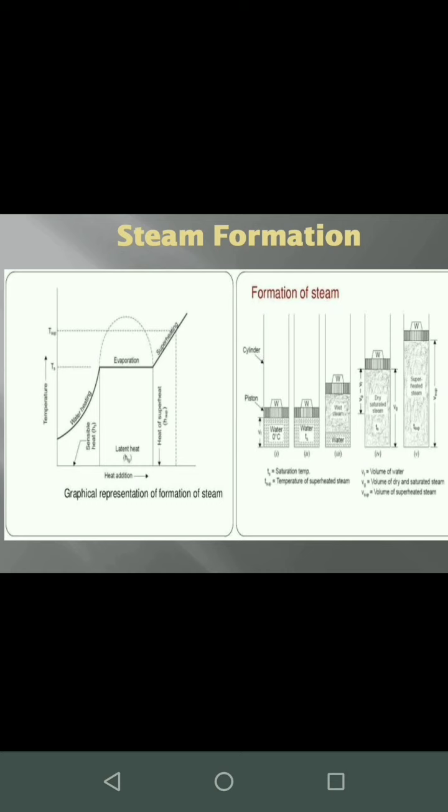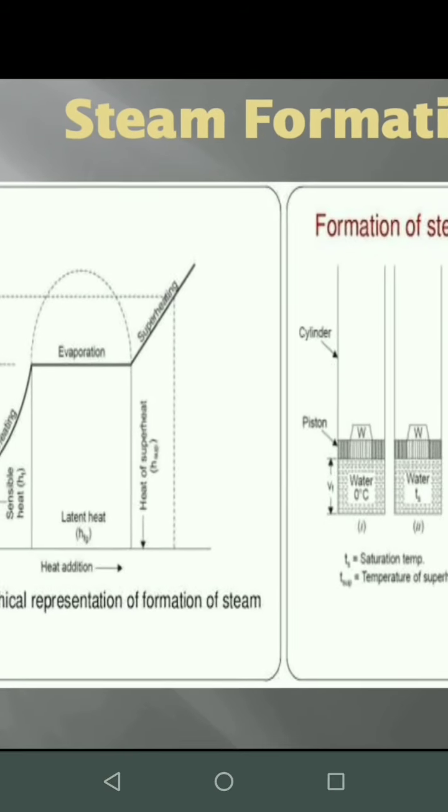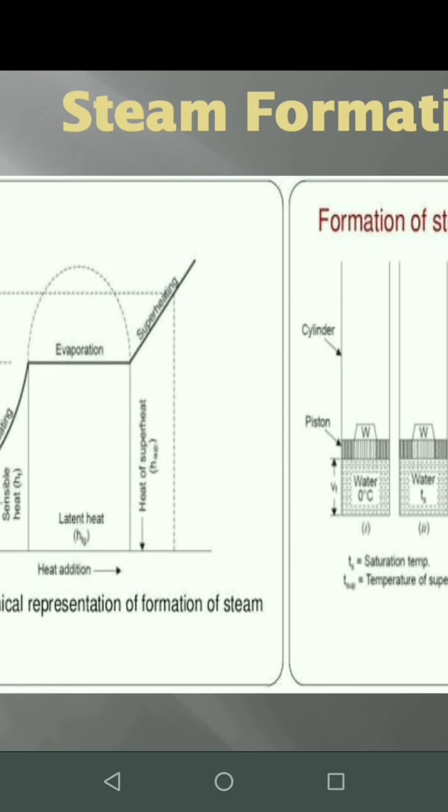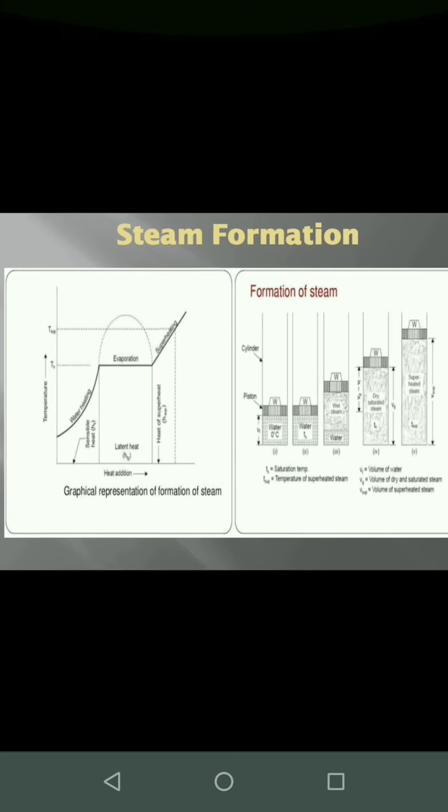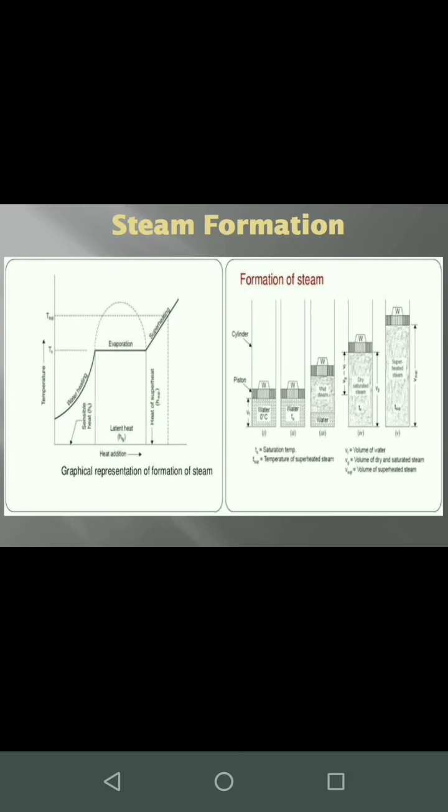All the steam will be there in the vapor form or steam form, whereas the temperature will be well above the saturation temperature. Say if the saturation temperature of water is 100 degrees Celsius, it will be more than 100. It can be 200, 300, whatever it may be, depending upon the application. This can be clearly seen in this curve, in this superheating line, where the temperature is being increased. This is called superheating or heat of superheat, or it is also called degree of superheat.